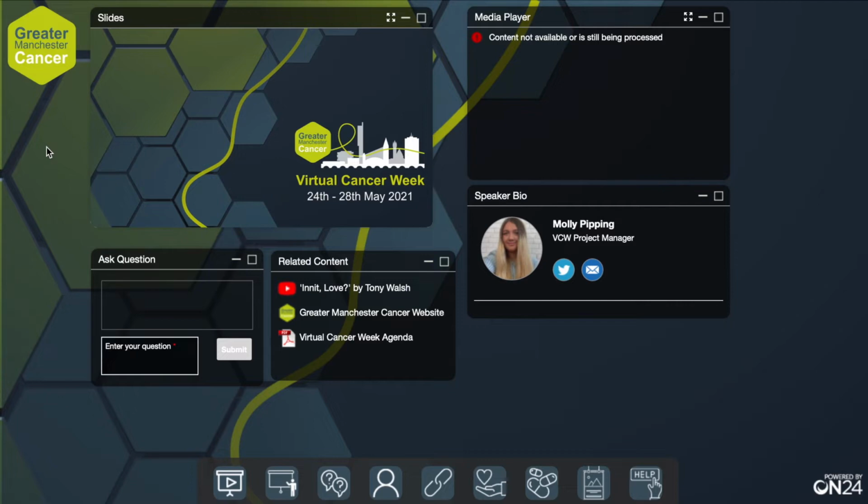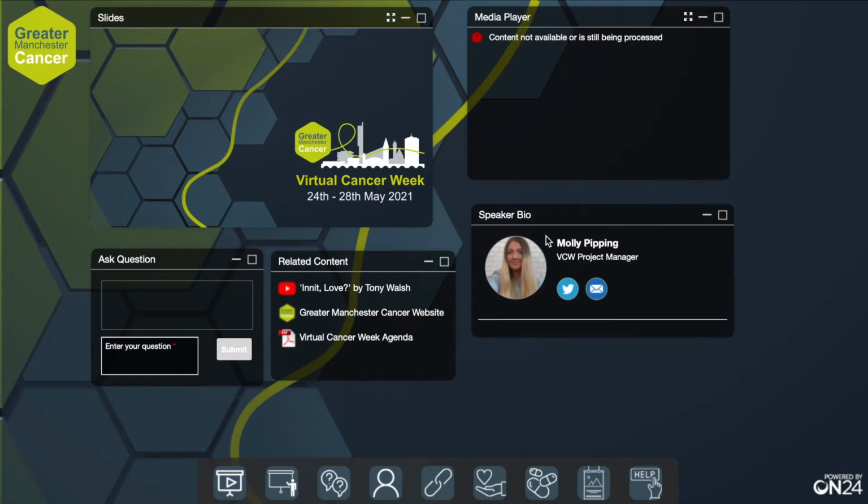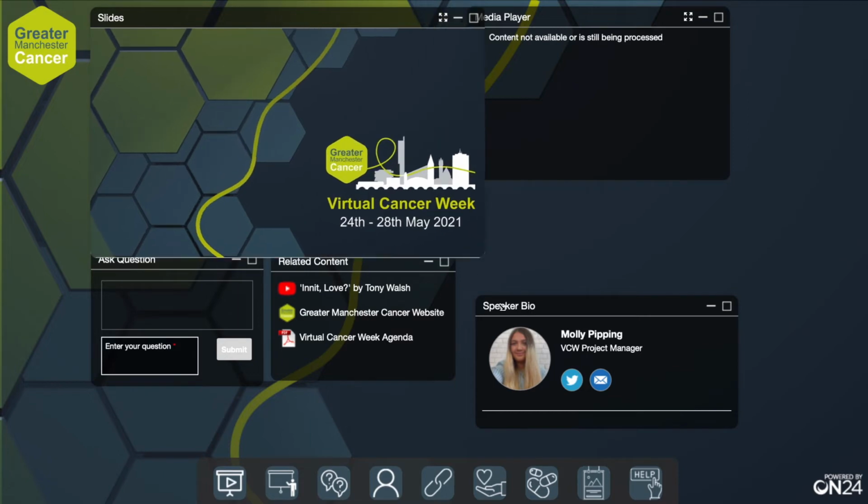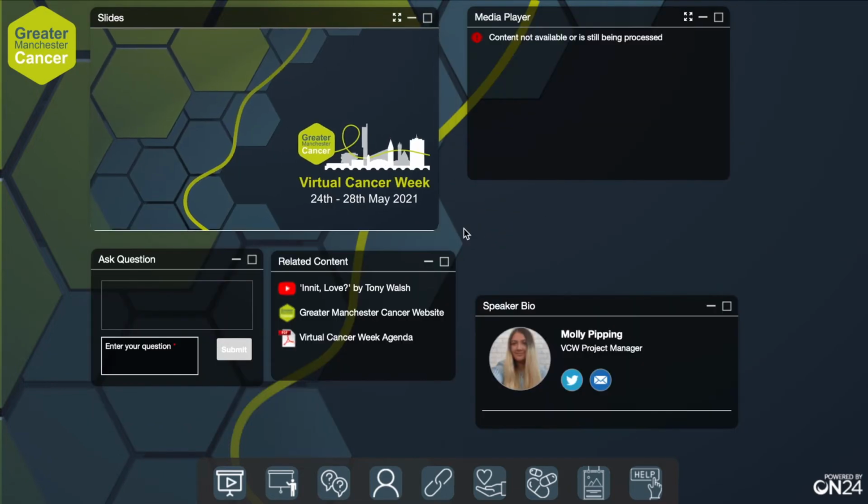You are able to create your own learning environment by customizing your delegate console. All of the elements on the screen can be moved. Simply click the bar at the top of the box you wish to move and drag and drop to a new location on the screen. Content boxes can also be resized by hovering over the right-hand corner and once again dragging and dropping.